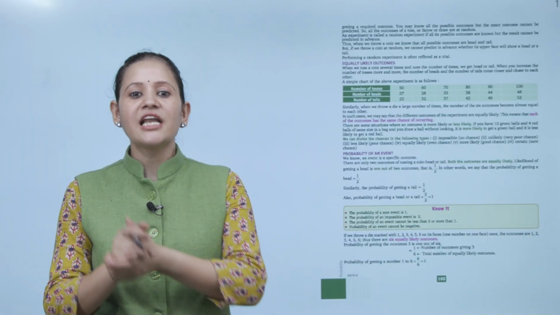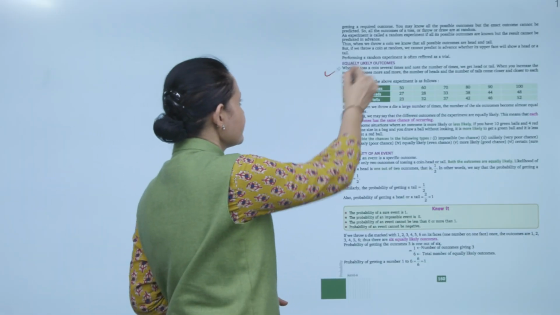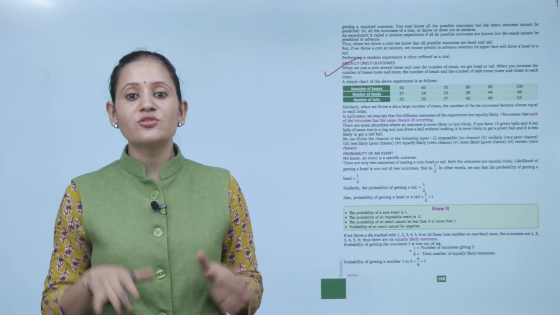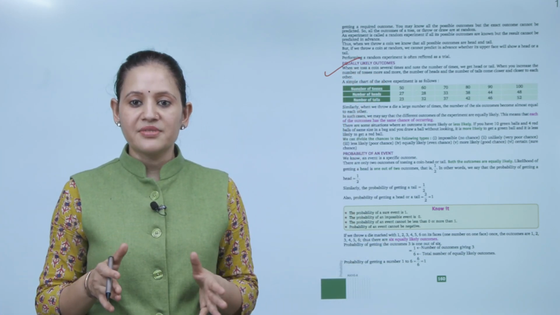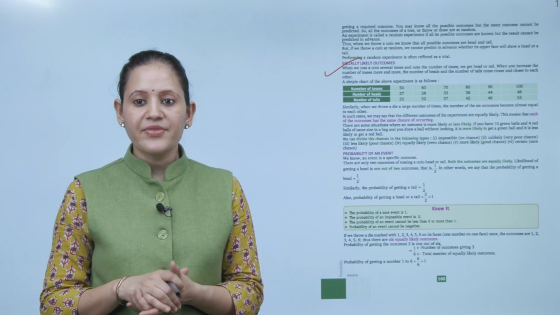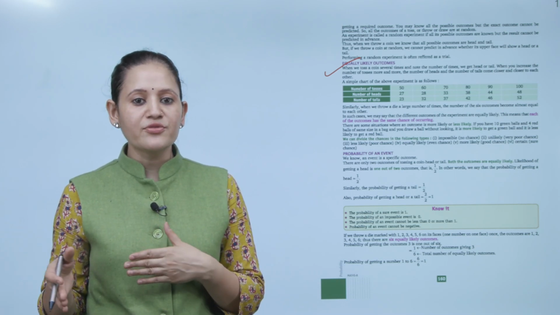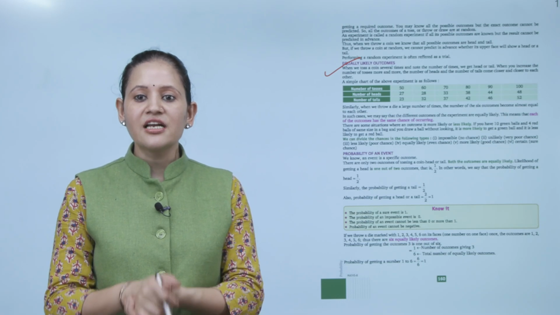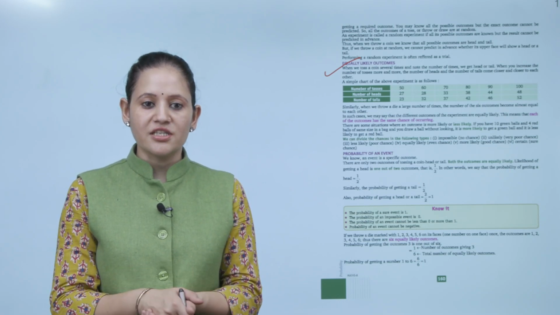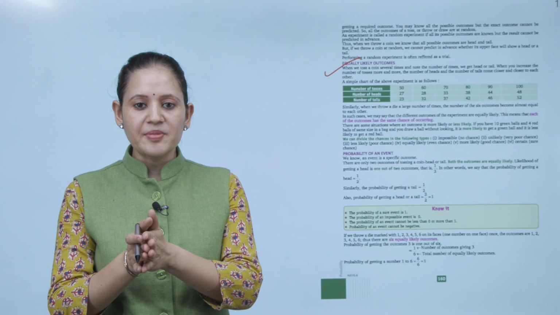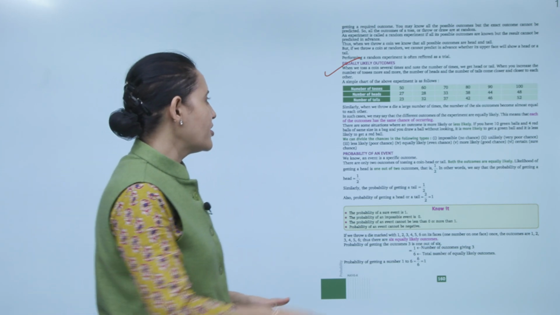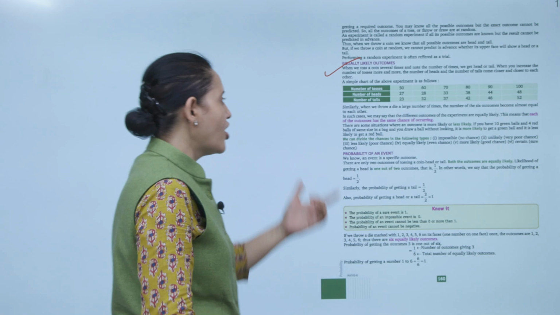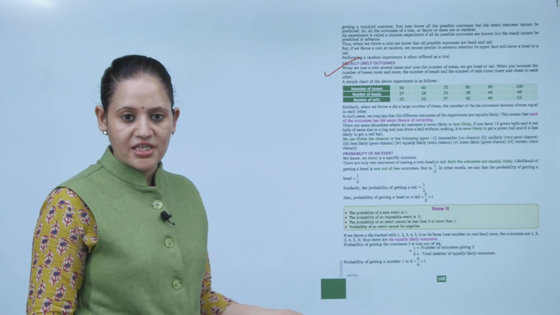Next is equally likely outcomes. When we toss a coin several times, we note the number of times we get head and tail. When you increase the number of tosses more and more, the number of heads and the number of tails come closer and closer to each other. The simple chart of the experiment is as follows. Number of tosses 50. You'll get heads 27 times and tails 23 times.